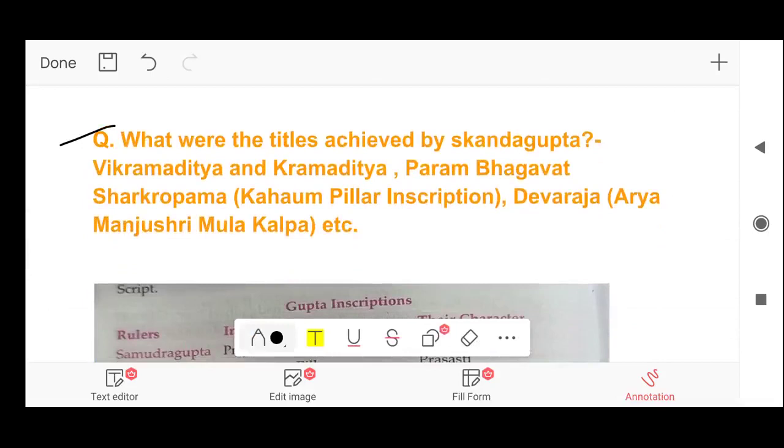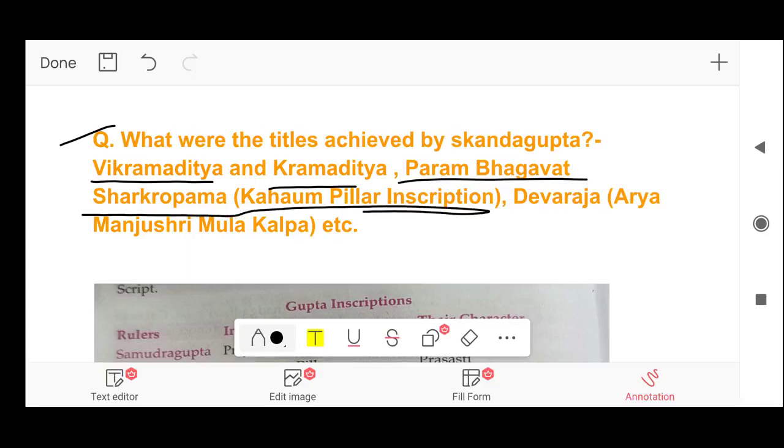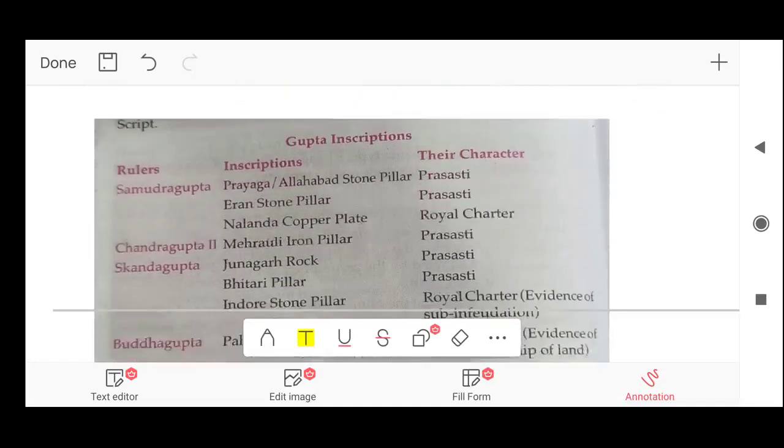Answer: Vikramaditya, Kramaditya, Parambhagwat, Shakropama. It is written in the Kahaum pillar inscription. So Parambhagwat, Shakropama, we know about these titles from the Kahaum pillar inscription. Next, Devaraja, Arya Manjushri, Mulakalpa, etc. were his titles. Now we'll read about Gupta inscriptions.